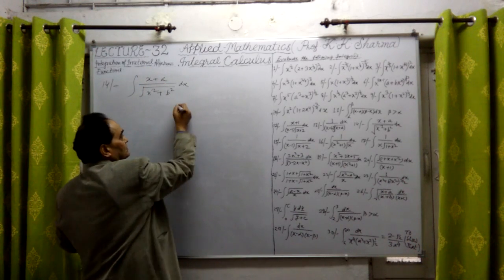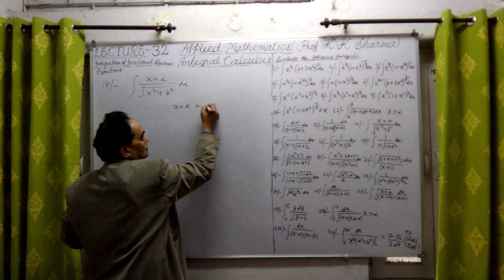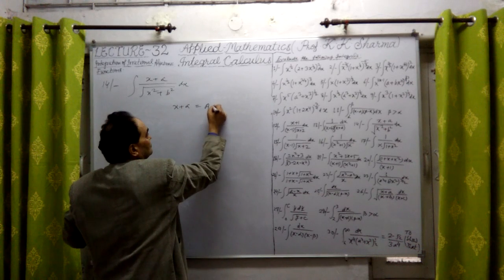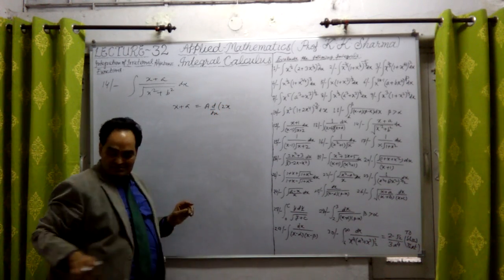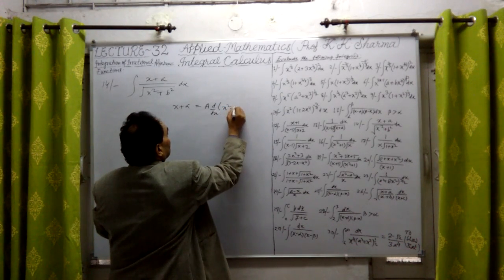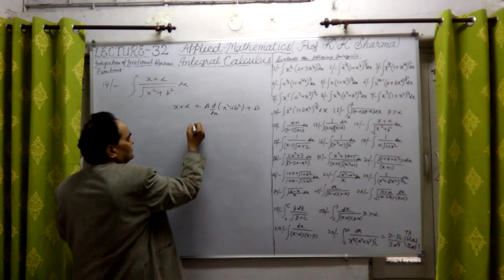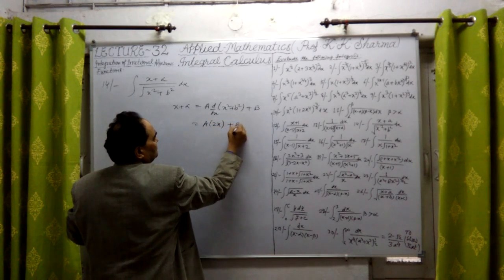Let me directly put x plus a is equal to a into d by dx of this whole. d by dx of this will be only twice x. What I'm writing, this is d by dx of x square plus b square. This is easily done, otherwise there is no need of this. This is nothing but a into twice x plus b only.